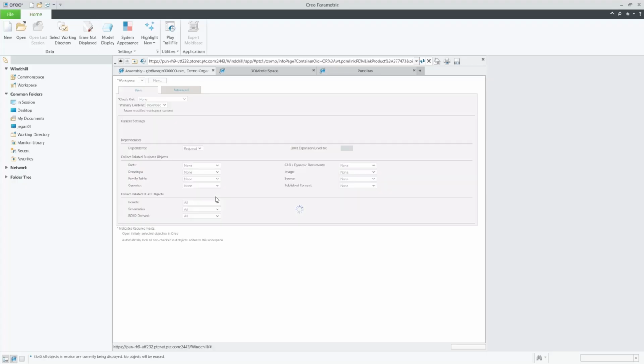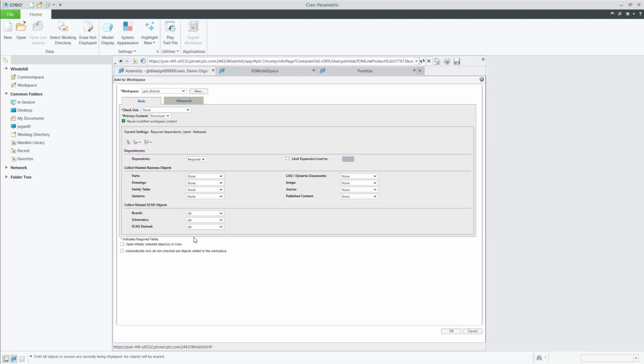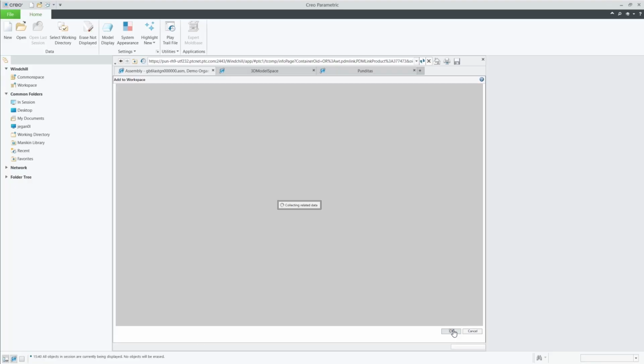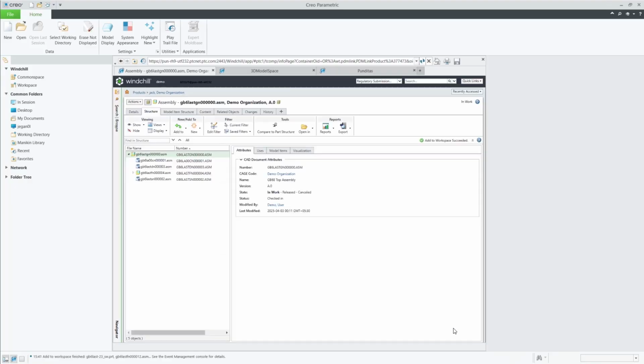Once the subset is opened, users can see which components are excluded in the model tree. Users can control what is used here by toggling what components are pulled into the workspace. If additional components are needed, users can add them accordingly.